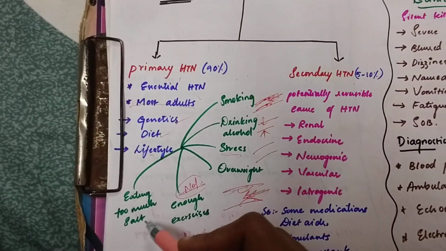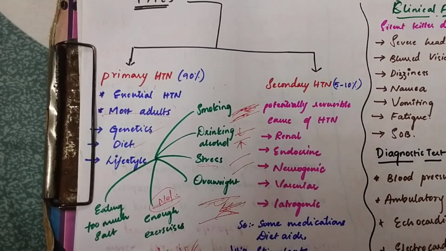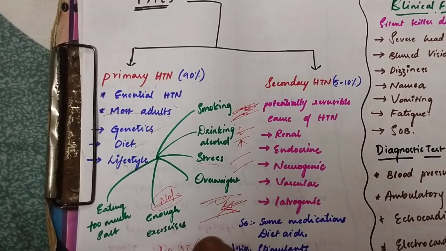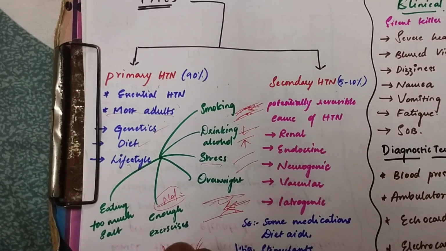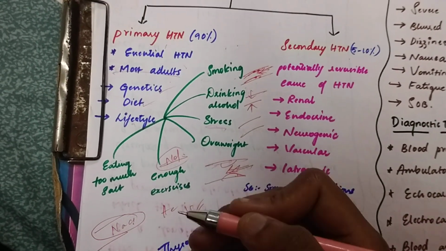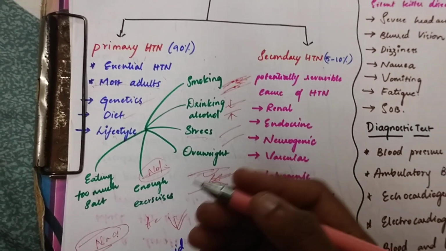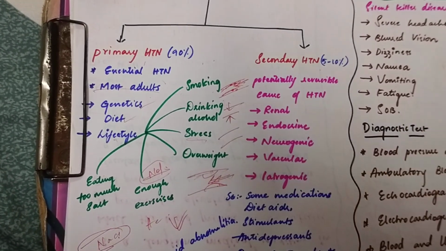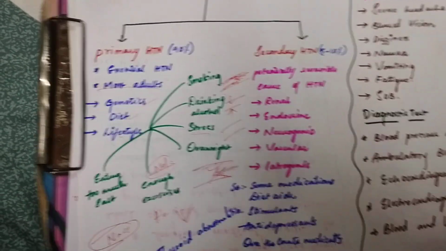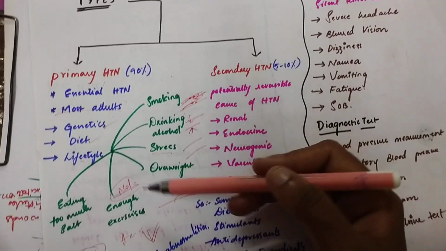And eating too much salt contributes indirectly. Salt contains sodium chloride. If sodium chloride increases, what will happen? Fluid overload will occur in our body, and fluid overload again increases the vasoconstriction. So these are the reasons why primary hypertension occurs.